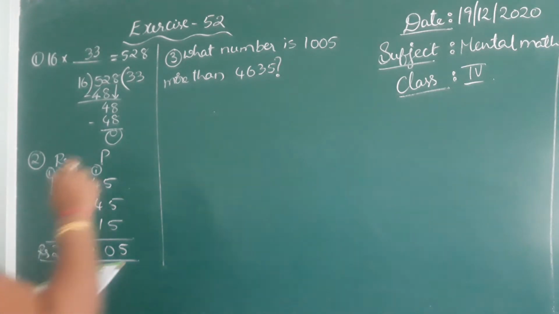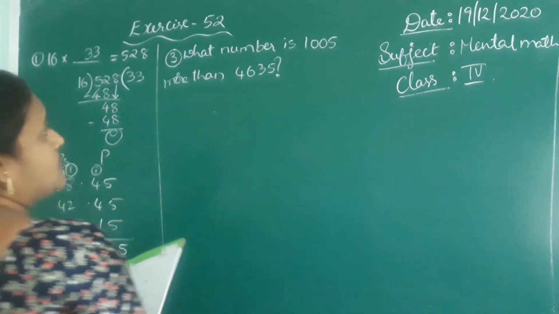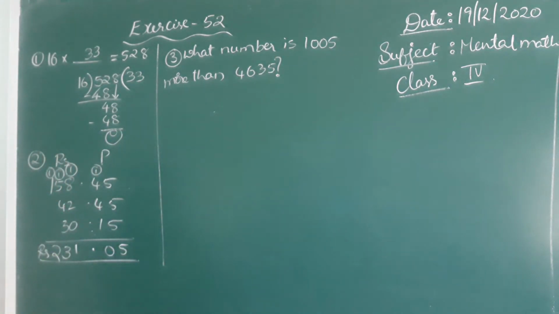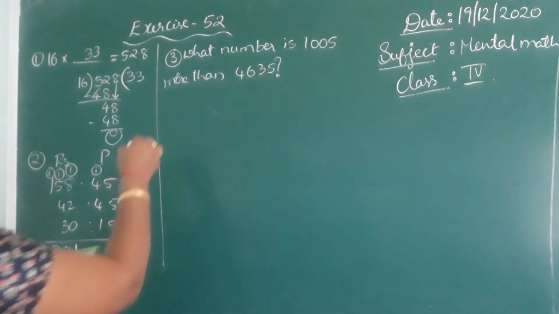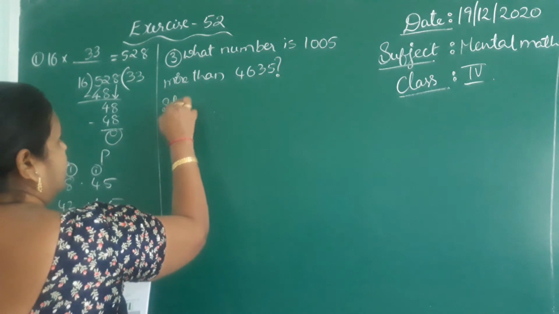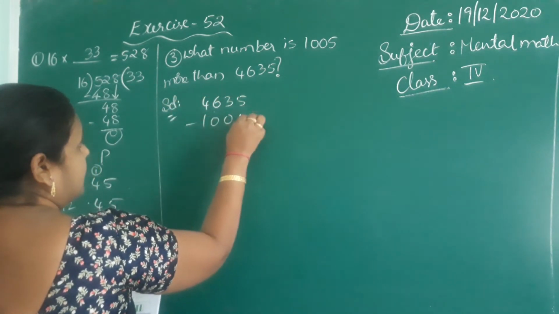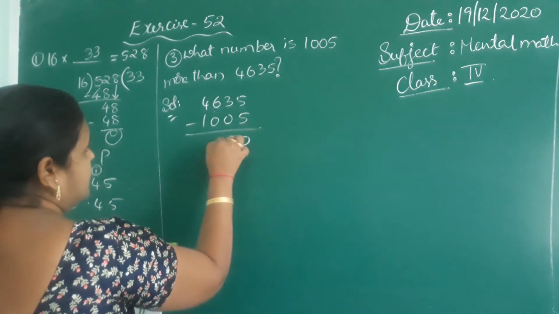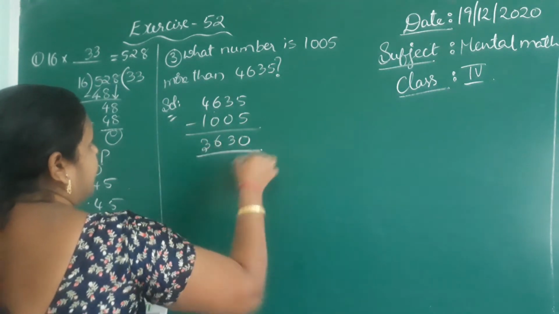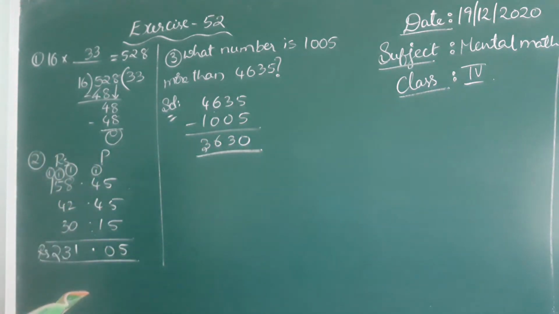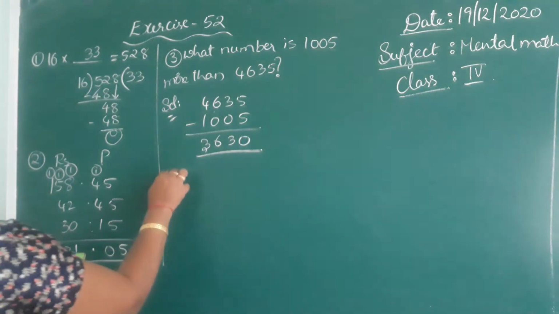That means what number if you add to 1005, you will get 4635. That means if you subtract 1005 from 4635, you will get that answer. 5 minus 5 is 0, 3, 6, 4 minus 1 is 3. It's nothing but 3630.